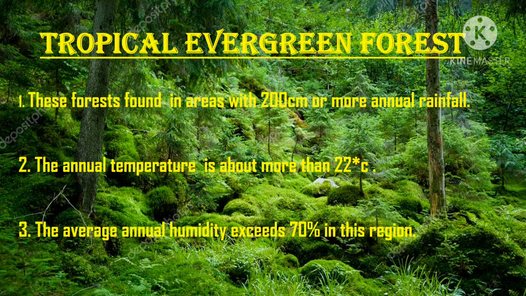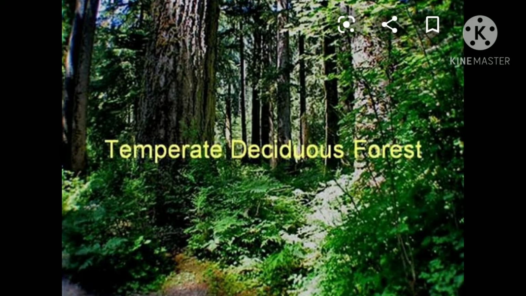Next we'll see the tropical deciduous forest or monsoon forest. These are found in the areas with 100 to 200 cm annual rainfall. The annual temperature of this region is about 27 degrees Celsius. The average annual humidity is 60 to 70%. The trees of this forest drop their leaves during the spring and early summer.